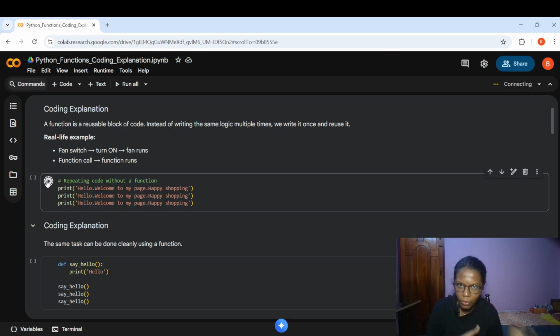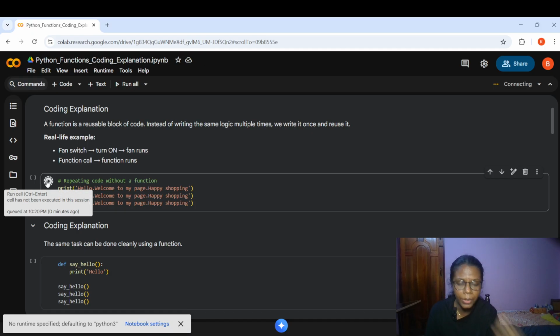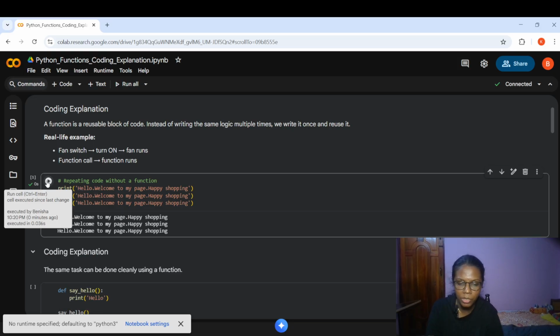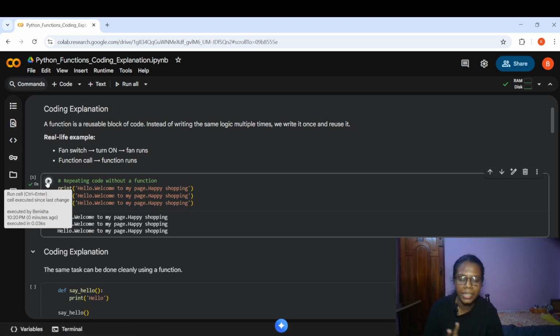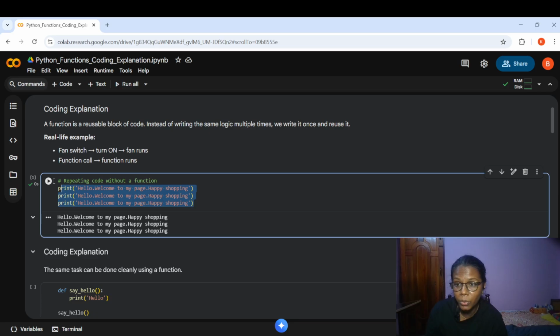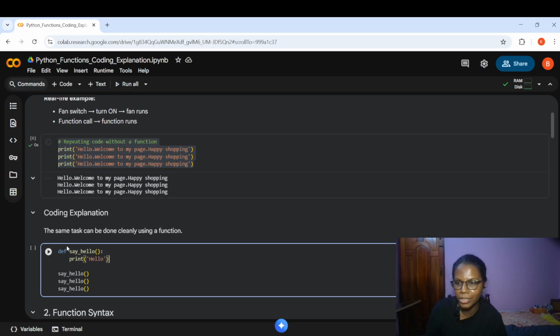So if I write my Python code in a way that whenever a customer clicks on this particular button, it shows this message, and if they move to another page, it shows information about that. Likewise, if I want to do so many things, I need not write lines of code under each task. If I want to repeat the task each and every time other customers come, I can add the task and logic under a function. So when that function is called, the task will be done and the logic will be executed. That is how a function works. This is what I would need to do manually, right? But let's see how to do this with a function.